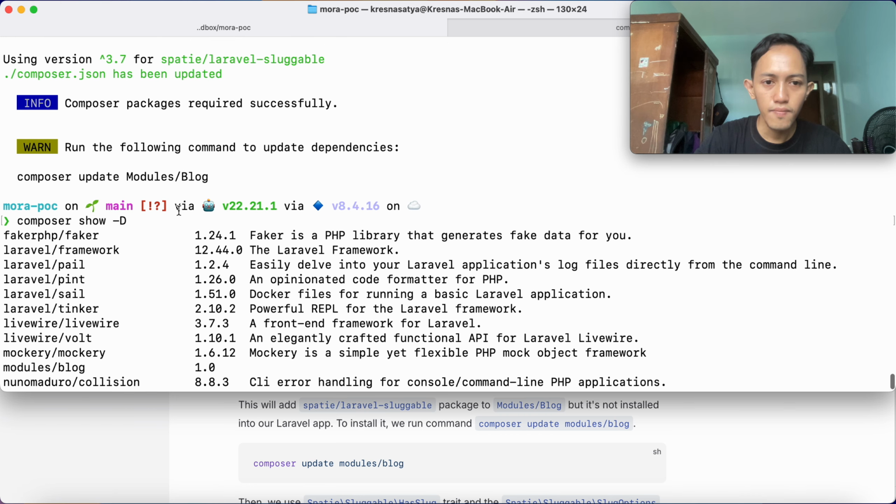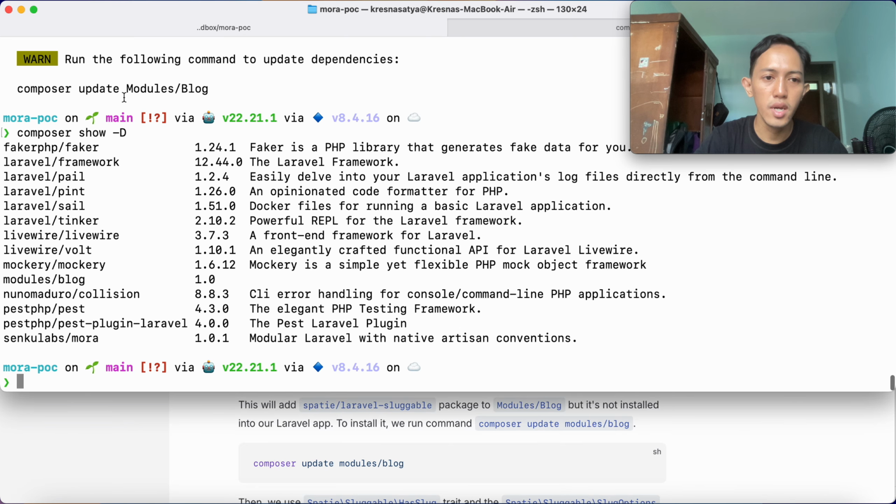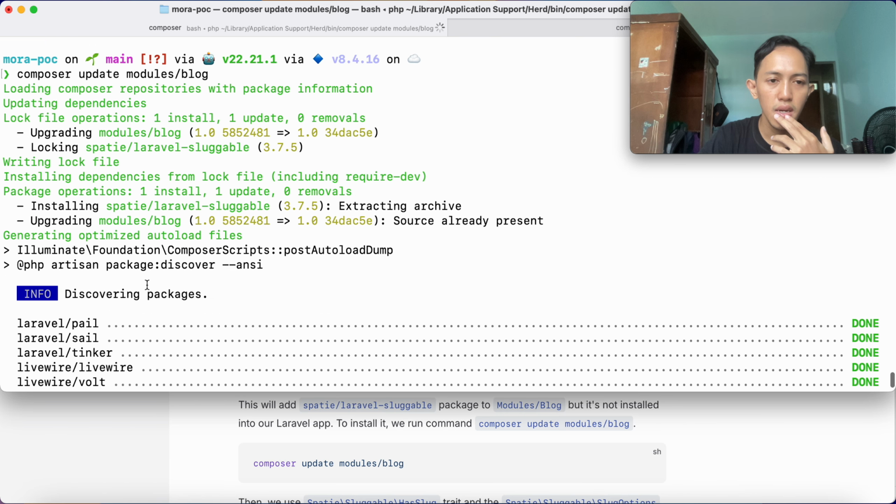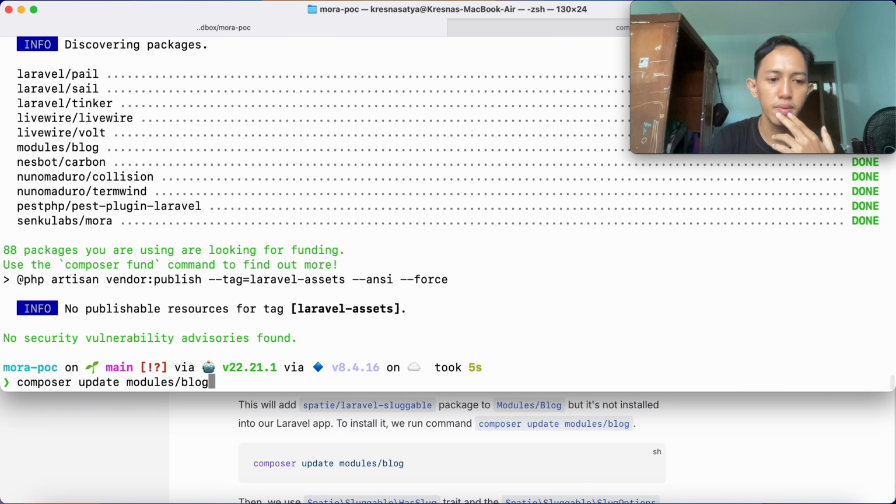To make the package install successfully from the modules blog into our Laravel project, we need to run composer update modules blog. I think it should be lowercase here. Composer update modules blog. Okay. Yeah, it will install Spatie Laravel Sluggable.